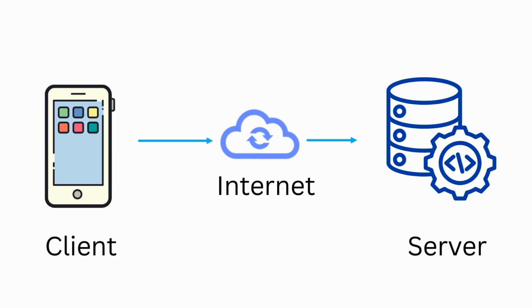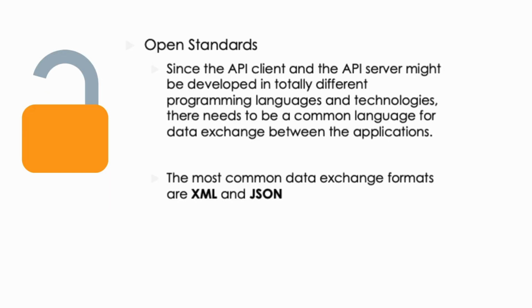APIs are everywhere. They let apps share data, automate tasks, and save developers from reinventing the wheel. From logging in with Google, to making online payments, to chatting with ChatGPT, APIs make it all happen. API helps different applications talk to each other and exchange data. APIs use simple web requests to send and receive data.